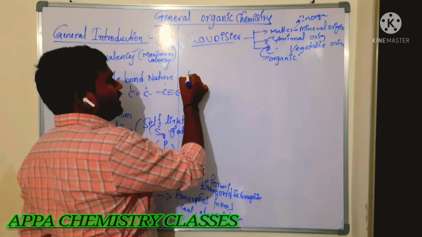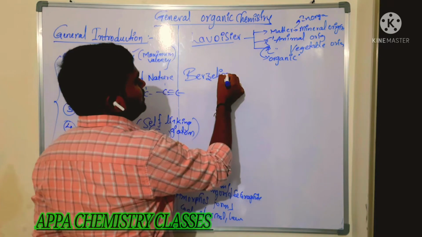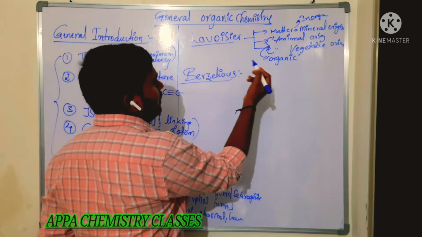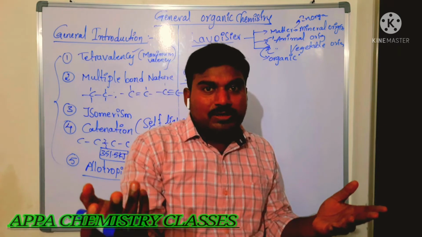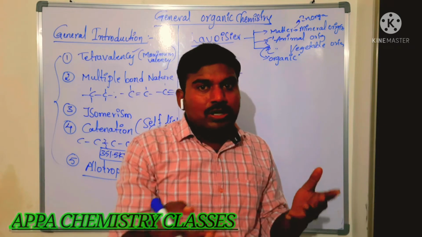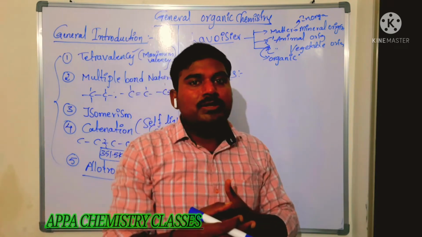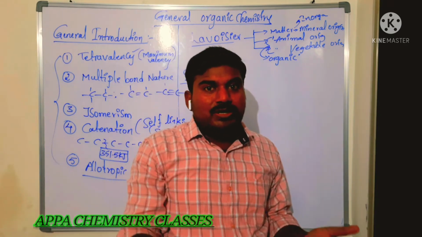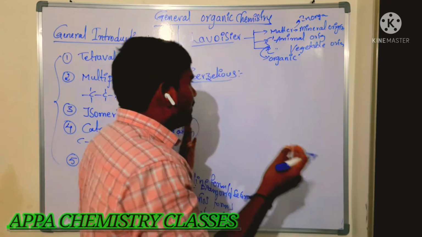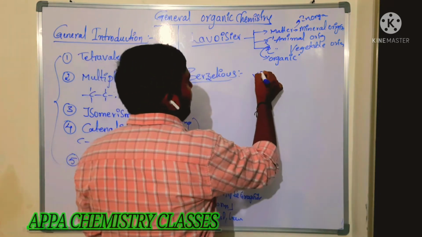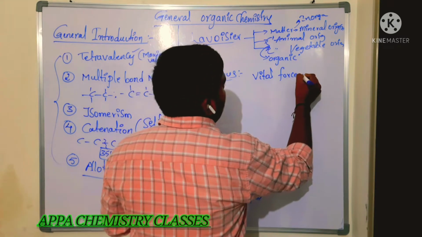Now there is one scientist, Berzelius. He defined organic compounds as having some mysterious force present in the matter, due to which it exists in living beings, that is in plants and animals. If that mysterious force is absent, organic compounds do not exist. He called that mysterious force the vital force theory.